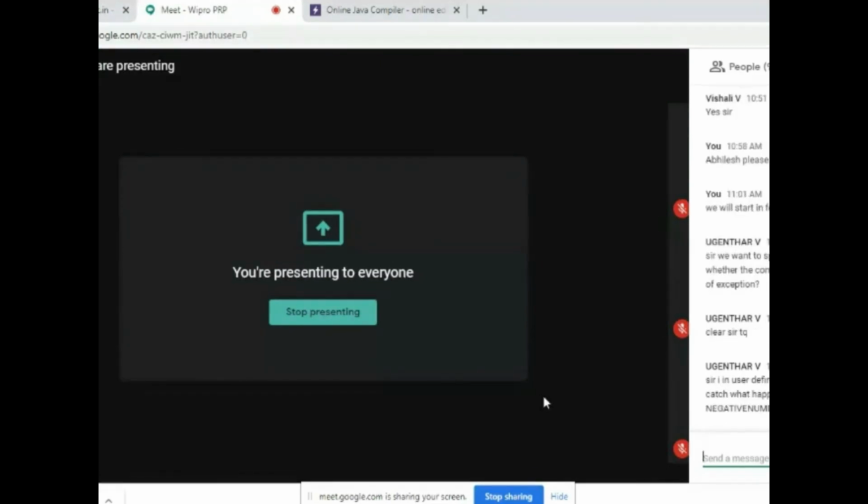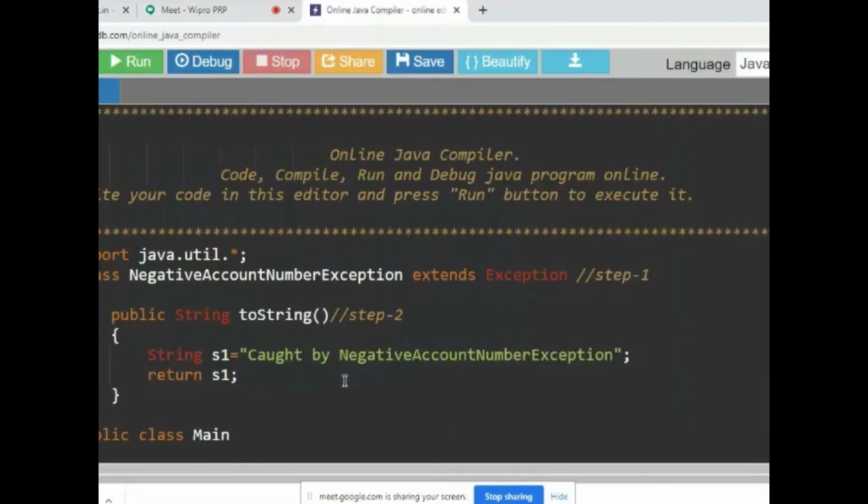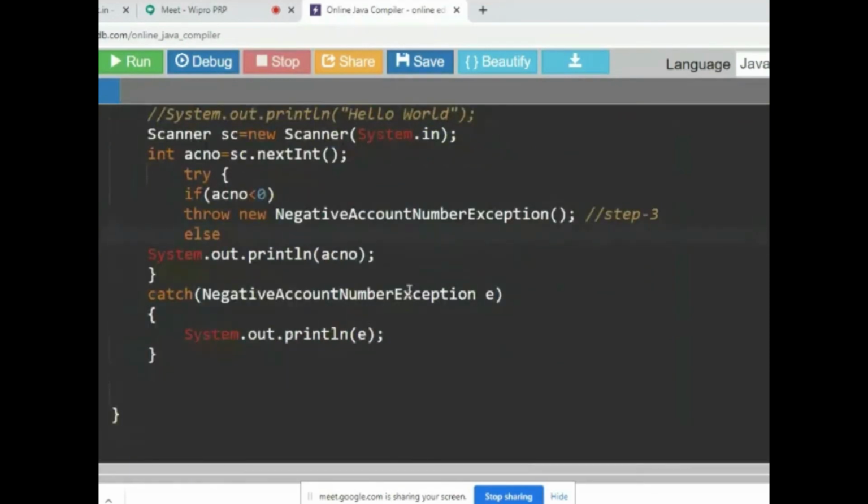Sir, in user defined exceptions, if we use Exception e in the catch instead of the negative number exception, what happens? If we use Exception e, it may work, because it is a superclass.